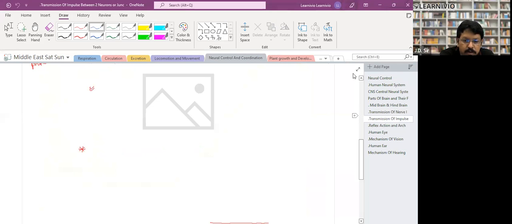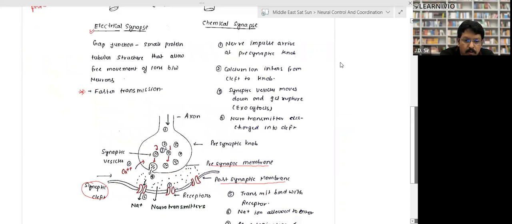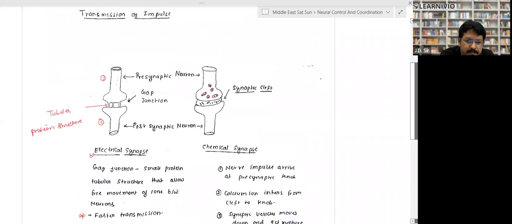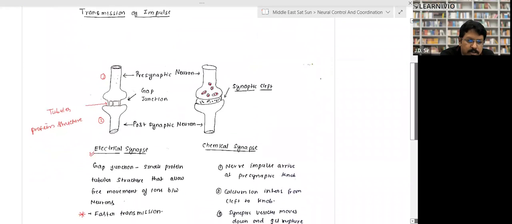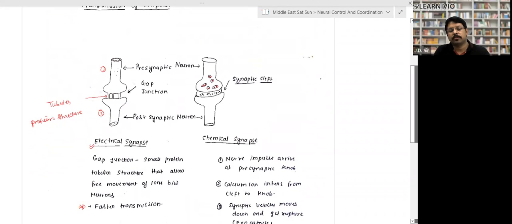Now the transmission of nerve impulse. How does the nerve impulse transmission take place? In transmission of nerve impulse, we study the transmission of information from one neuron to another neuron. Look, the first part is called the presynaptic knob. So this one is number one, the presynaptic knob.